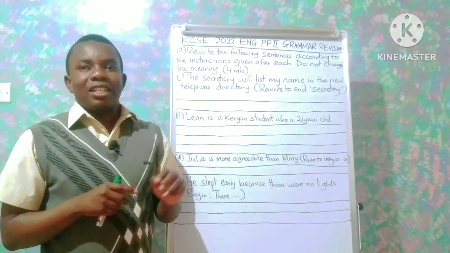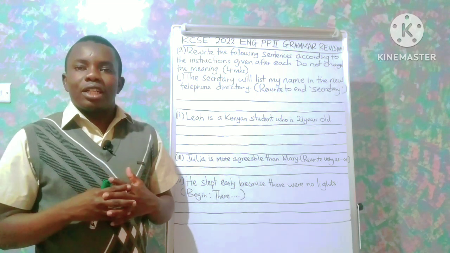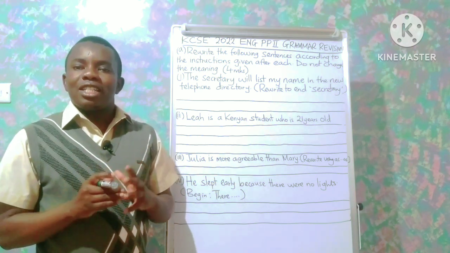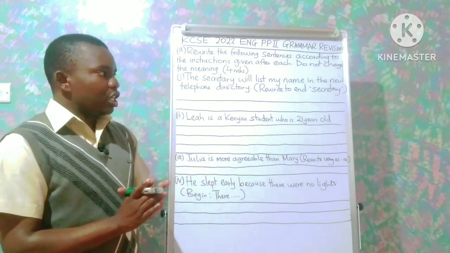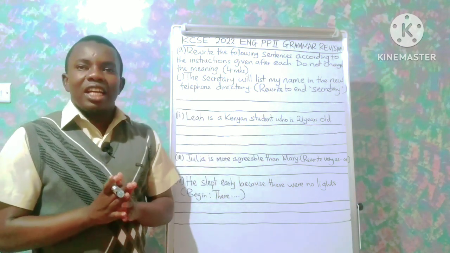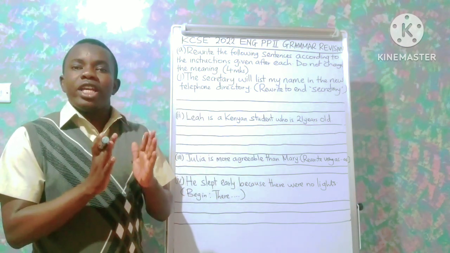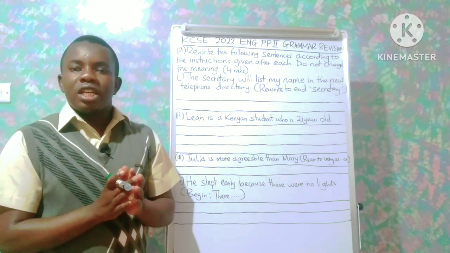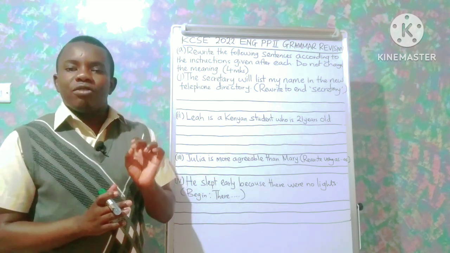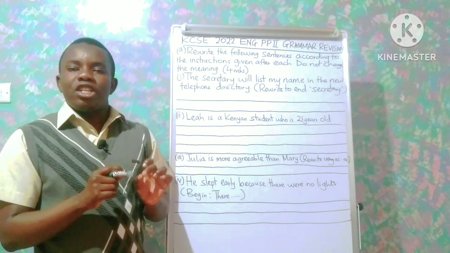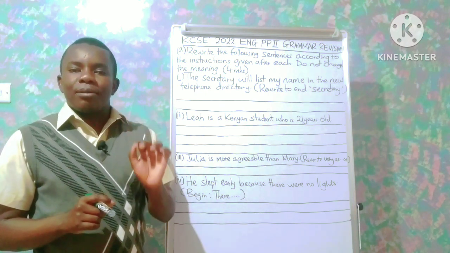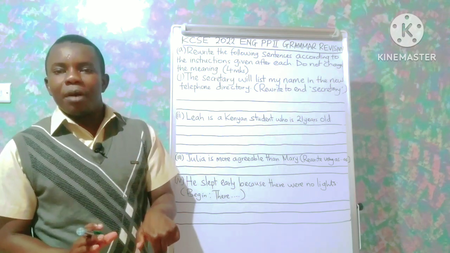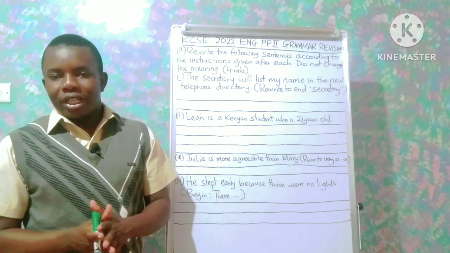Rewrite to end with "secretary". A quick look at this question: the concept being tested here is active and passive voice. The sentence given is in active voice, and we are expected to change it into passive voice. A takeaway: in active voice, the grammatical arrangement is that there is the subject, which is the doer, followed by the verb, the active verb, and then the object.